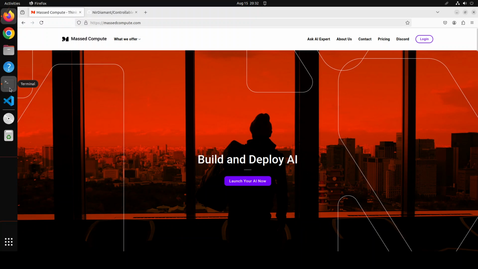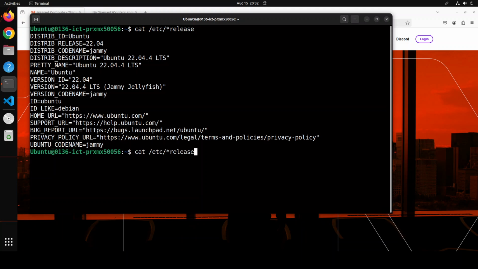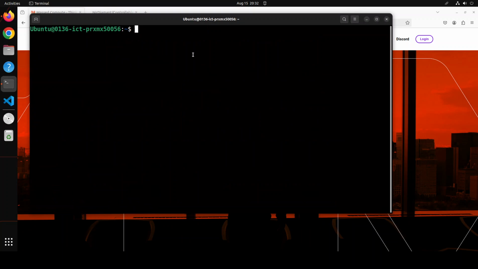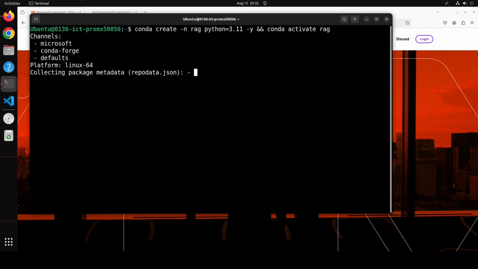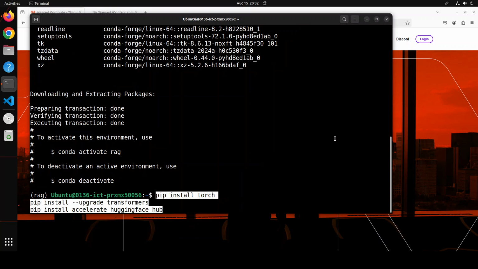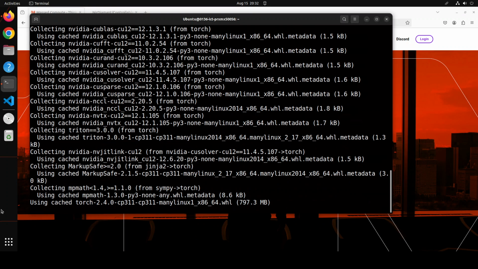This is my terminal where I'm running Ubuntu 22.04, and this is my GPU card, an NVIDIA RTX A6000, courtesy of Mast Compute. But as I will be using an API-based model, you don't need that much VRAM for this. Let me clear the screen. Let's create a Conda environment to keep everything separate and simple, and let's wait for it to get installed. Conda is created. Let me install some of the usual prerequisites, torch and transformers. Let's wait for it to finish.